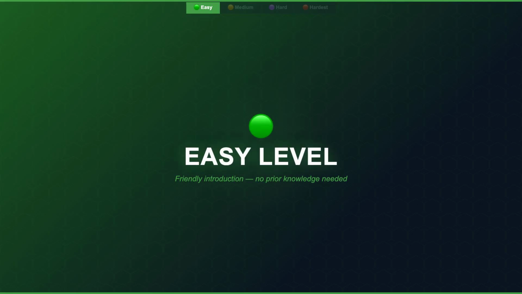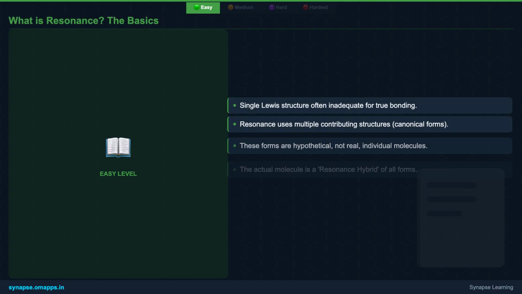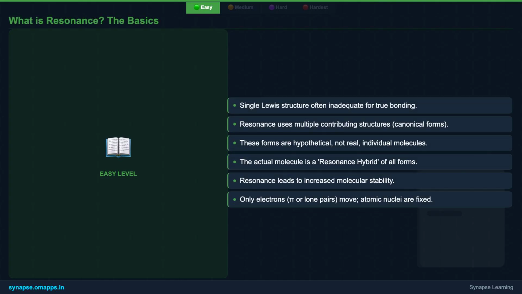Ready to uncover how molecules sometimes have a secret identity? Let's start with the basics of resonance. Imagine trying to describe a person with just one photo. Sometimes it's not enough to capture their true essence, right? Molecules are similar. Resonance helps us understand situations where a single Lewis structure falls short.